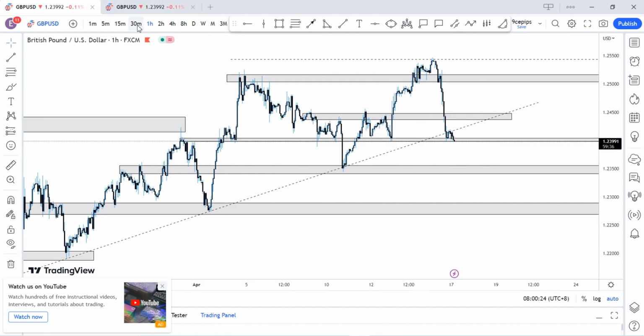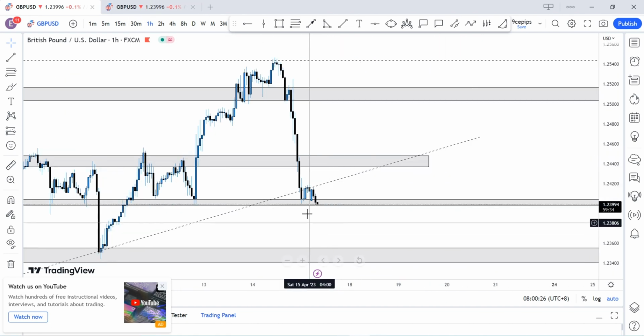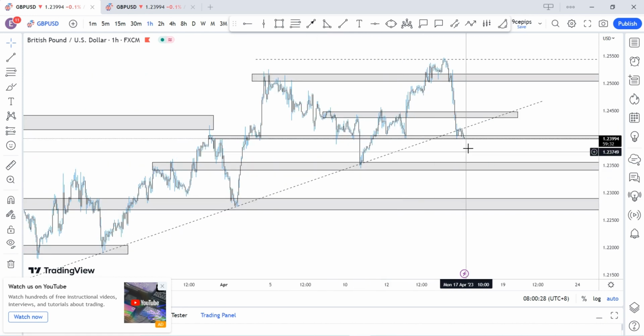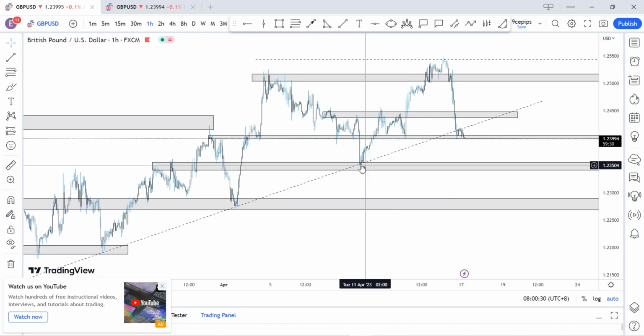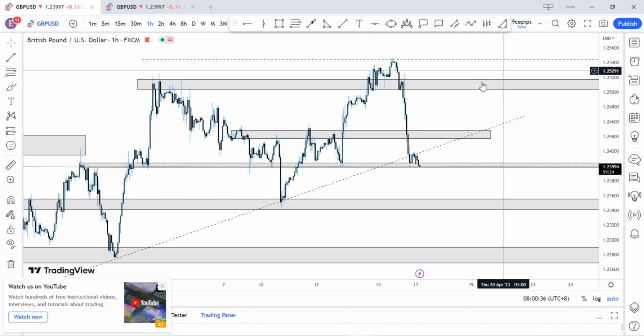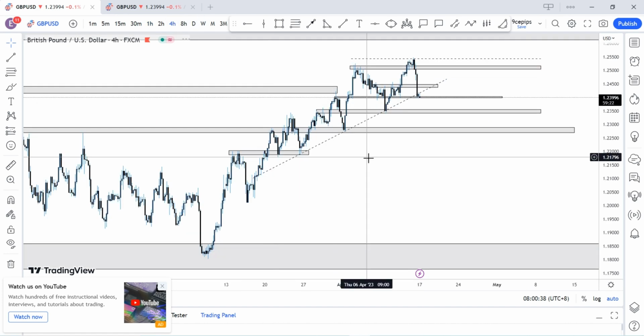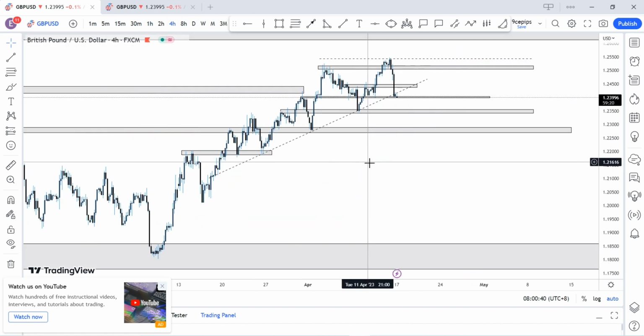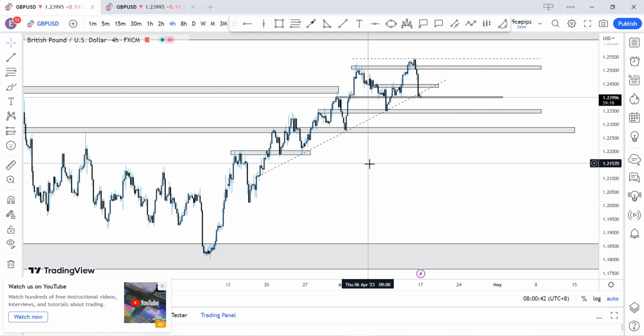So what I'm anticipating is for price to continue to the upside from this region, but we could actually just break below, probably create a double bottom with this one here, with this price at 123.50 there, and then we'll continue to the upside. That's what I'm anticipating here on pound USD going forward.